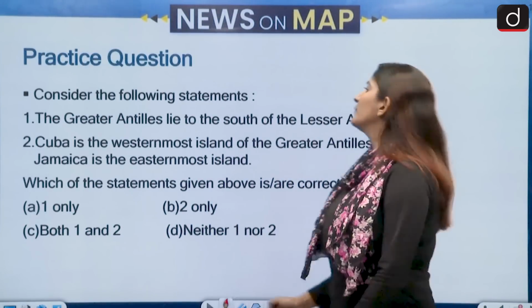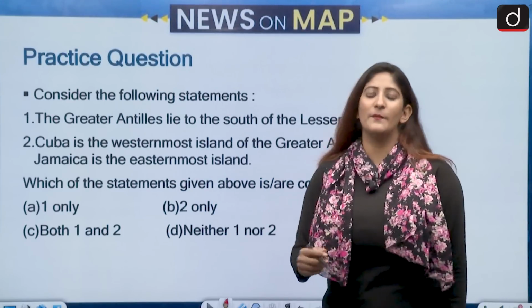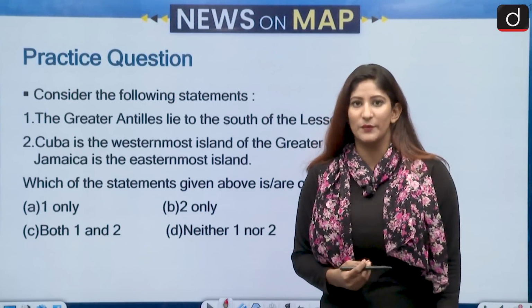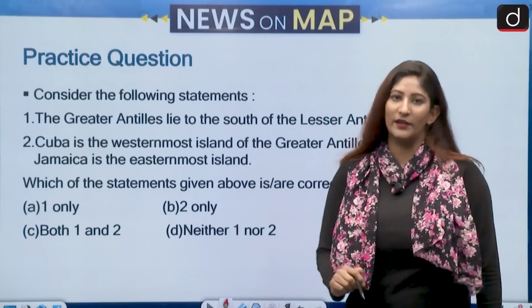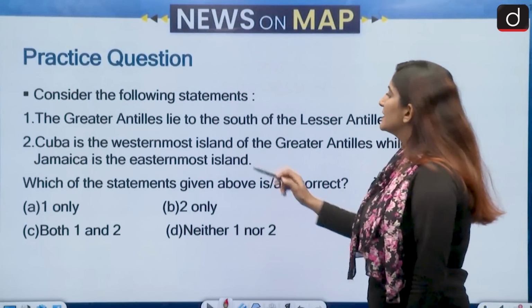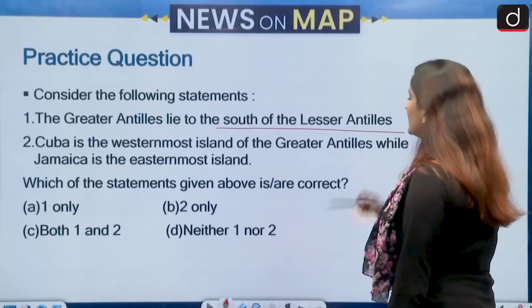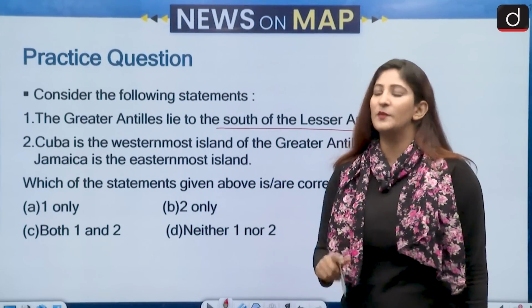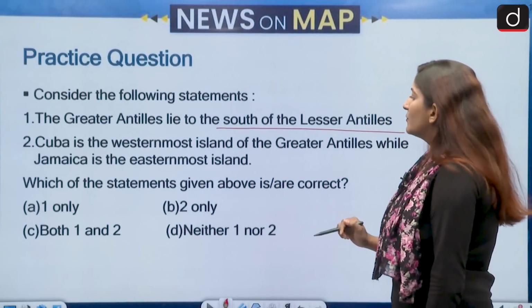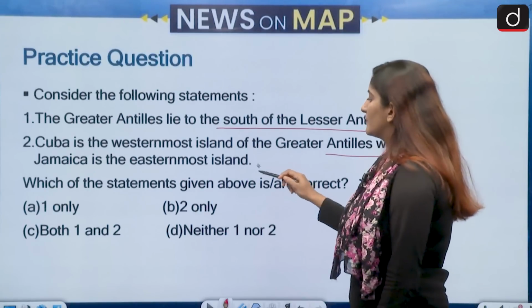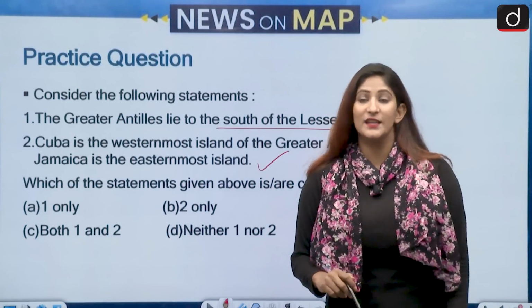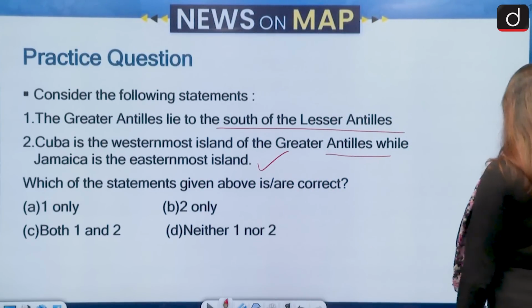Okay, let's begin with the practice question that I put in the last episode. The question asked us to consider the statements and then answer accordingly. The first statement: the Greater Antilles lie to the south of the Lesser Antilles. The second: Cuba is the westernmost island of the Greater Antilles, while Jamaica is the easternmost island of it. So let's try to understand how we select the correct one.